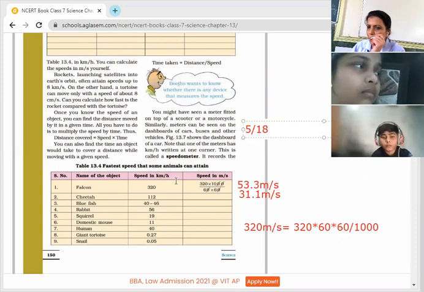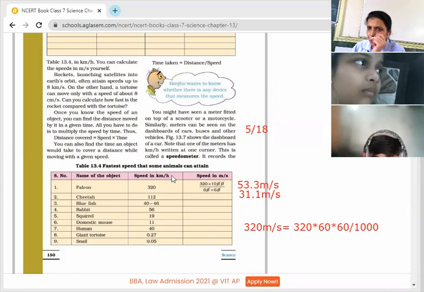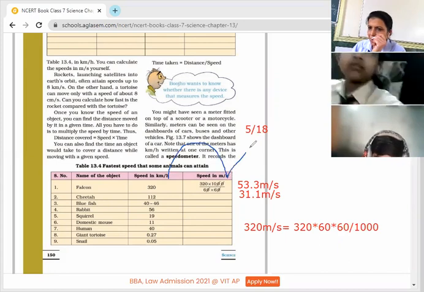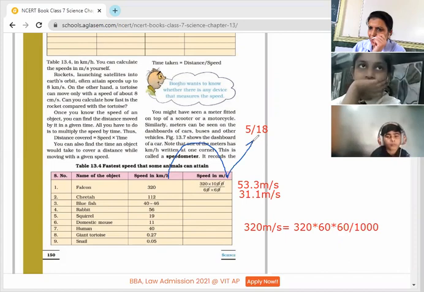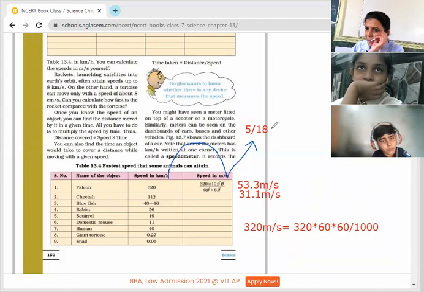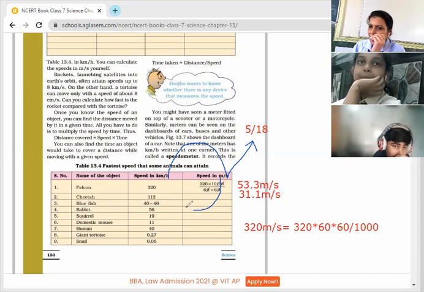No, when we are moving from kilometer per hour to meter per second, we will be multiplying by 5 by 18 directly. Whatever term you have, directly multiply it by 5 by 18. Done. And another one, if you are going from meter per second to kilometer per hour, then what will you do?